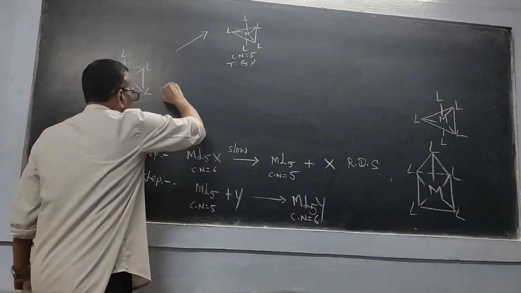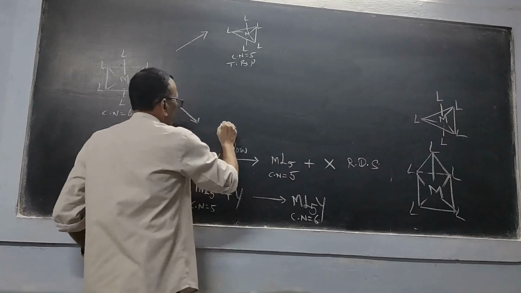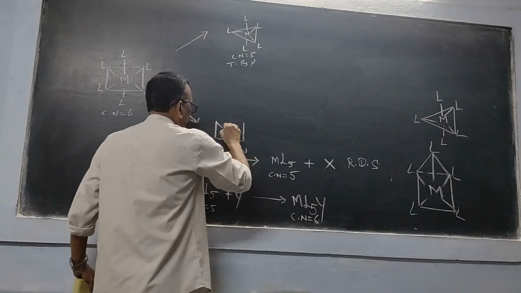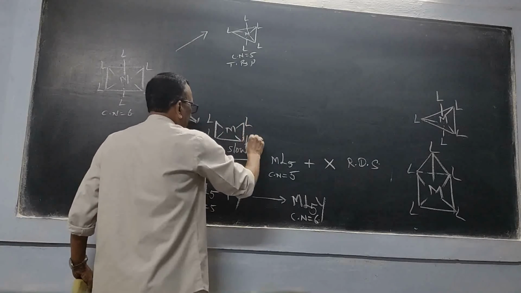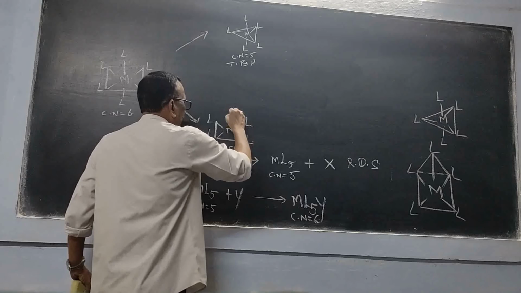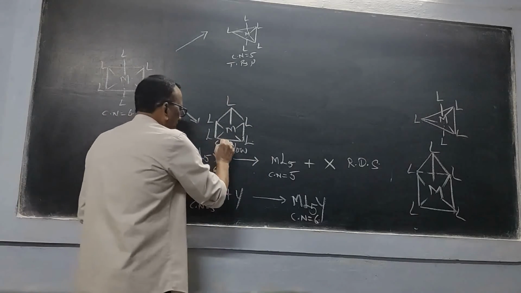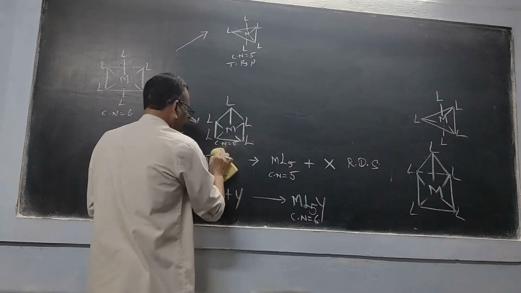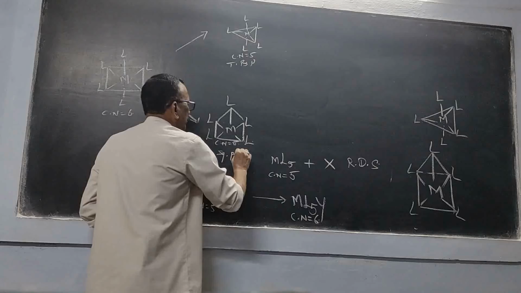And another possibility, it may have a square pyramid. So metal, 4 ligands, and on top we have 1. So this is a square pyramid, coordination number 5.